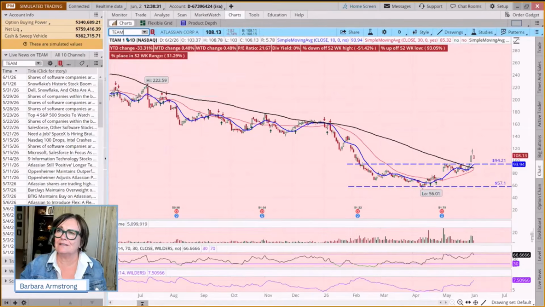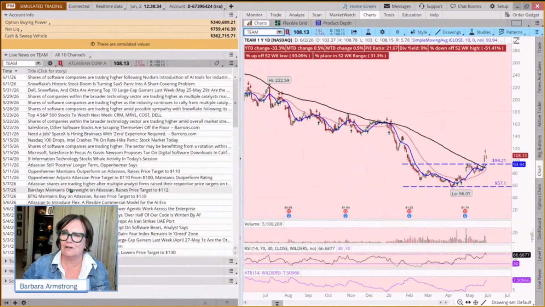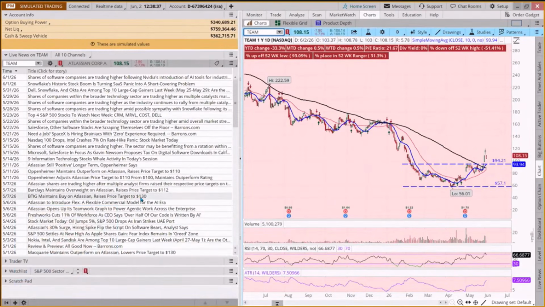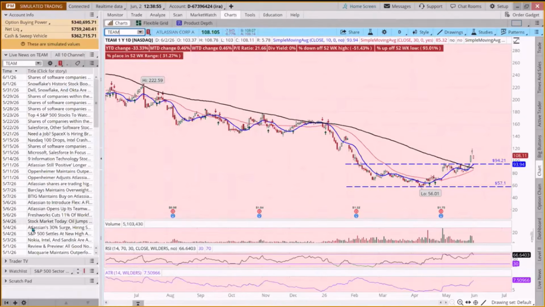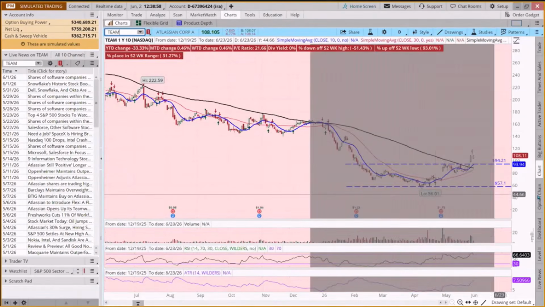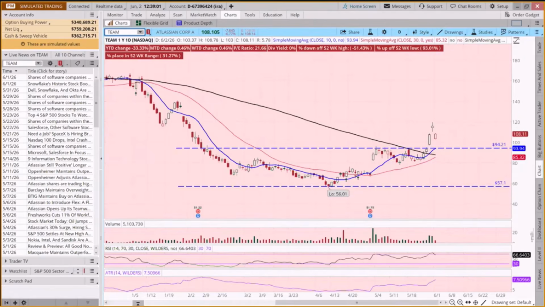Now, team, here's one which when you look at it, we've got price targets here of 130. Macquarie lowered their price target to 130. BTIG raised their price target to 130. We've got price targets at 110. It's already at 108. So, you may want to read some of these articles by clicking on them. But again, here's another pattern where we have this cup and handle. It seems like we're seeing a lot of these today, which is why we decided to talk about this topic.